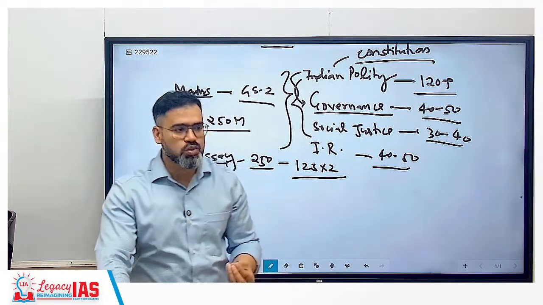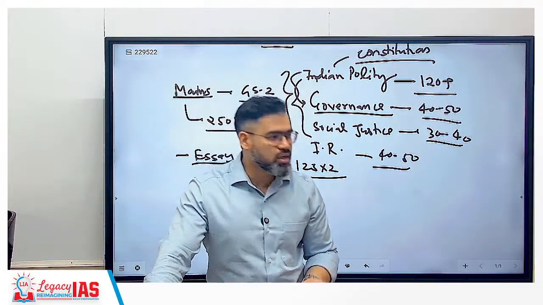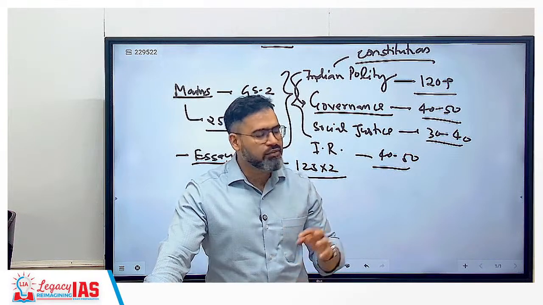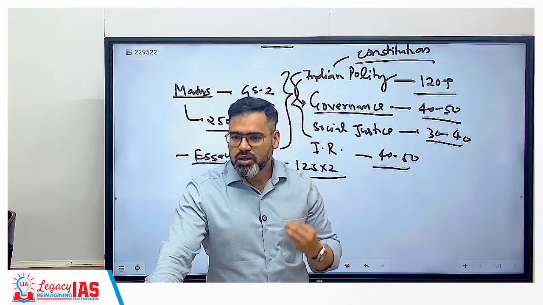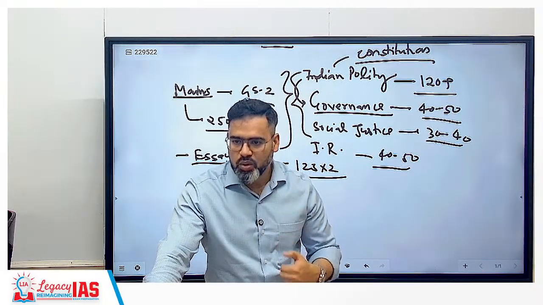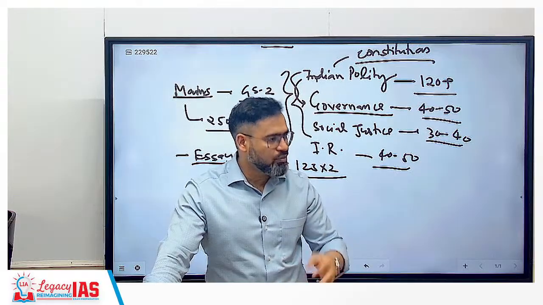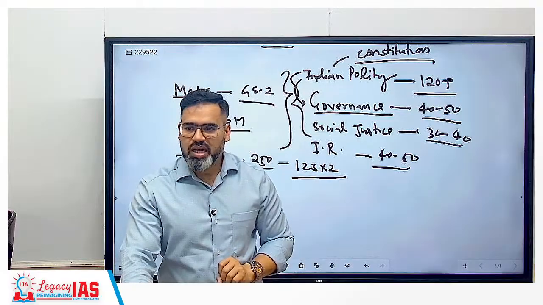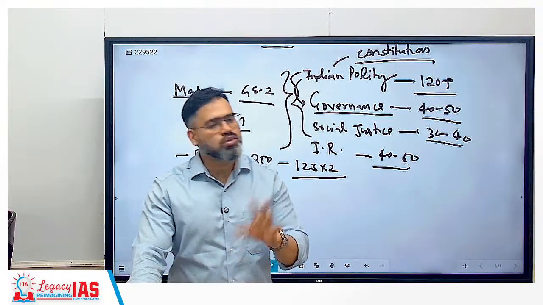Suppose any essay is coming about women's issues, and there you are just criticizing everything: the condition of women is not good, there are a lot of crimes against women, there is no safe place for women. Then will you get good marks in your essay? That means you do not know anything.